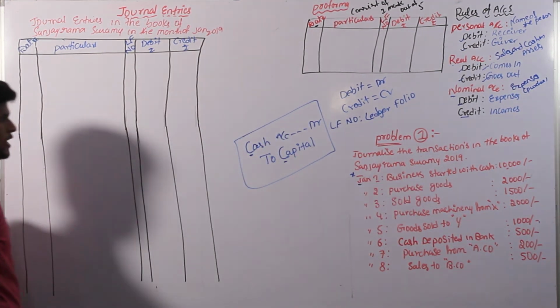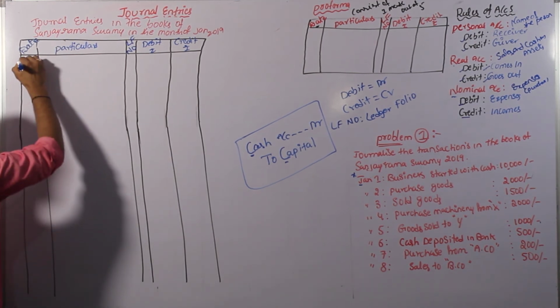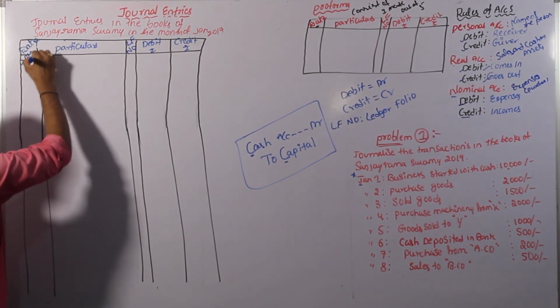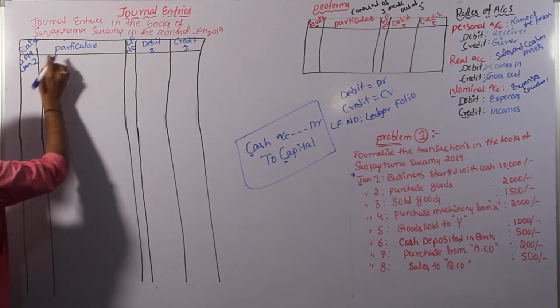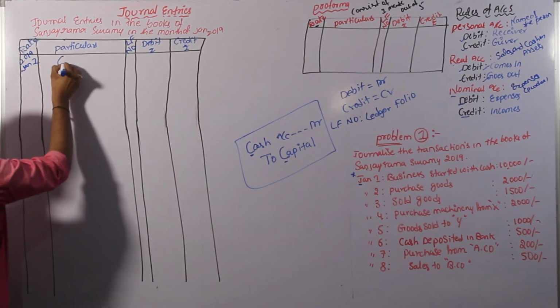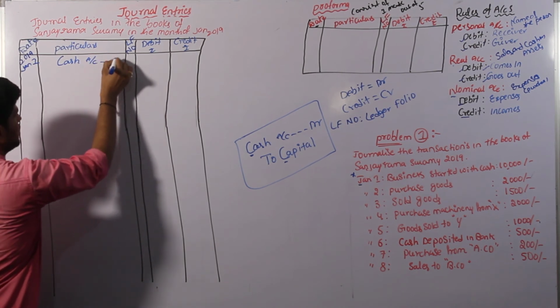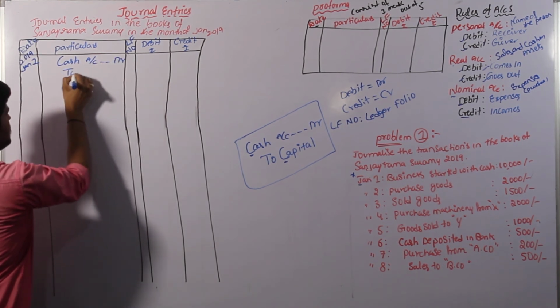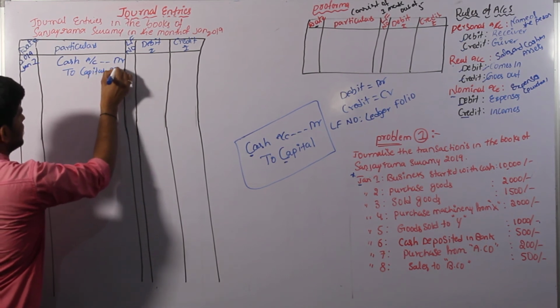Enter it as cash account debit to capital account. We write the date, 2019 January 1st. The entry starts, leaving a space of two letters: Cash account Dr. to capital account.